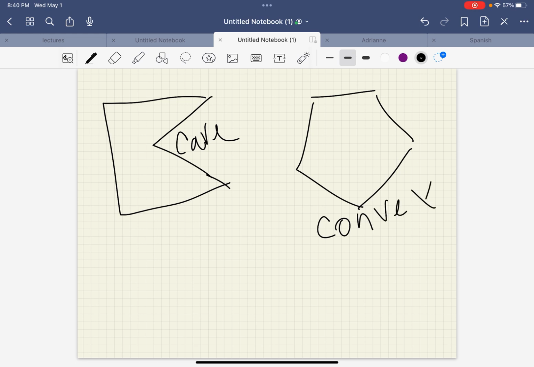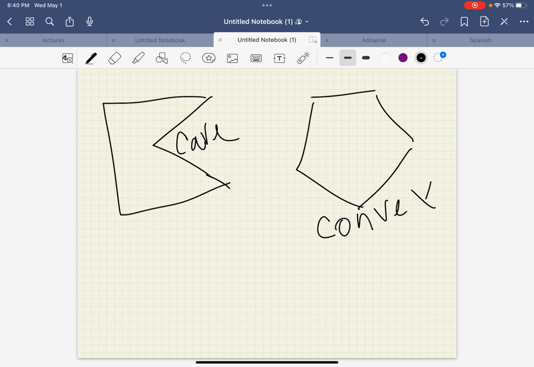All right, down at the bottom of the page it says names of polygons. Most of these you probably already know. A triangle has 3, a quadrilateral has 4, penta has 5, hexa is 6, hepta is 7. Octa is 8. Remember, that's a stop sign. That's the easiest way to remember it.